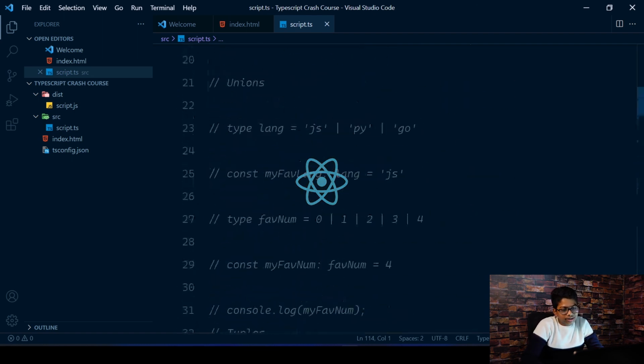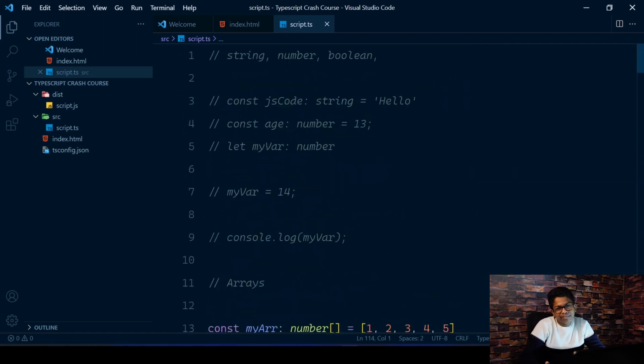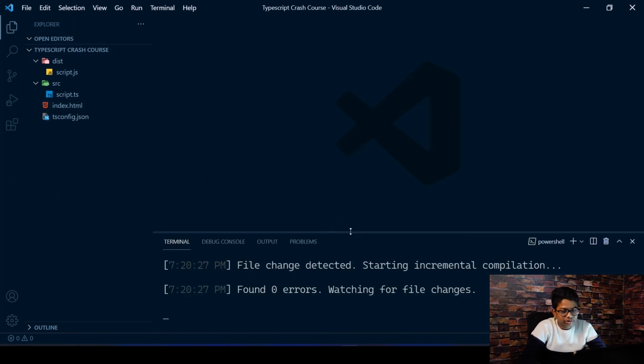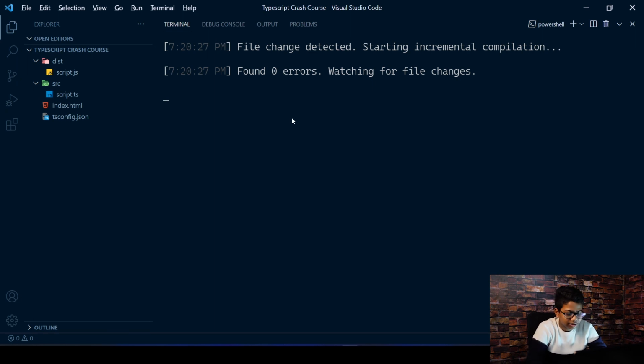So we learned all this stuff today. It might be a bit confusing if it's the first time you're trying TypeScript, but yeah, we learned all these things. Let's close out all those and let's create a new React app, and I'm just going to show you how TypeScript works in React.